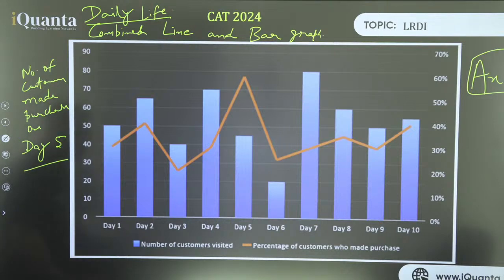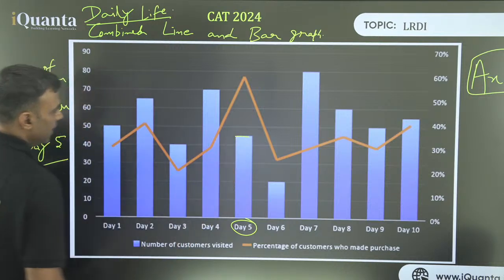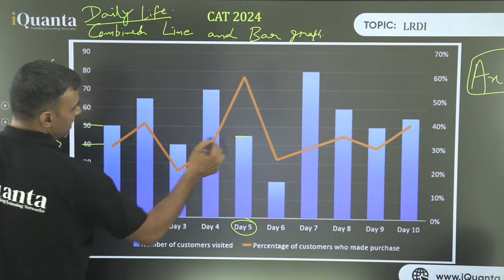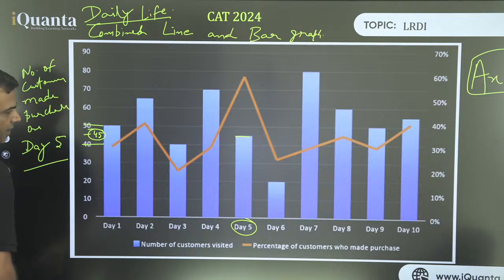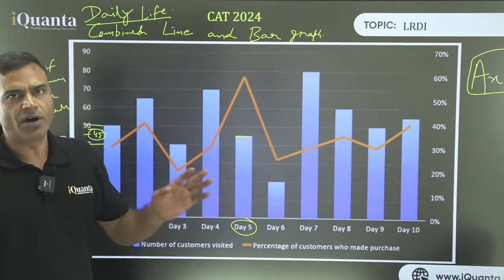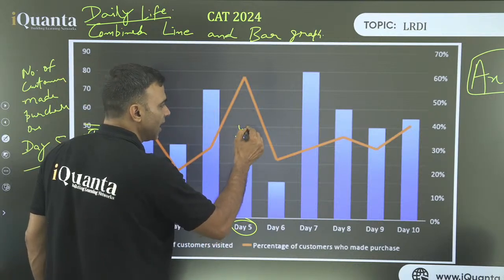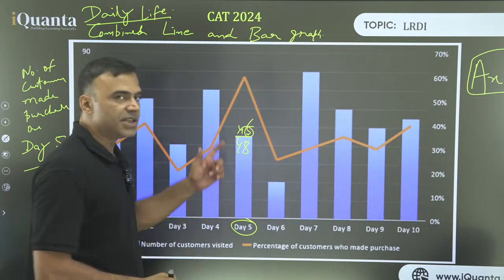Okay. So on day 5, we have these many people. Approximately, it is between 40 and 50. It is almost in the middle. By default we take the middle value, 45. Don't worry about whether it is slightly above or slightly below. Never get involved with that, because listen very carefully: either the value will be written on top, like 45 or 46 or 48. Sometimes it is done like that.